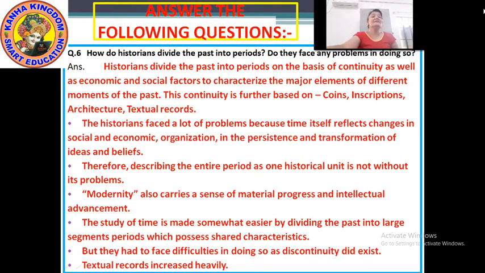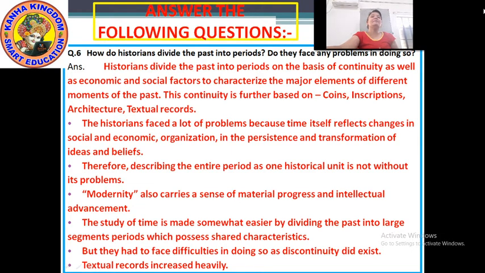Next, the study of time is made somewhat easier by dividing the past into large segments, periods which possess shared characteristics. Next, but they had to face difficulties in doing so as discontinuity did exist. And last, textual records increased heavily. So this is the answer to question number 6, which I repeat once more. Please check it out.